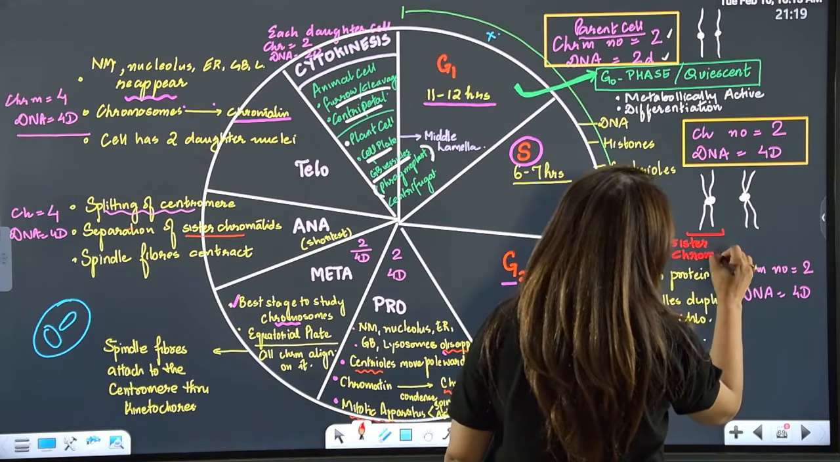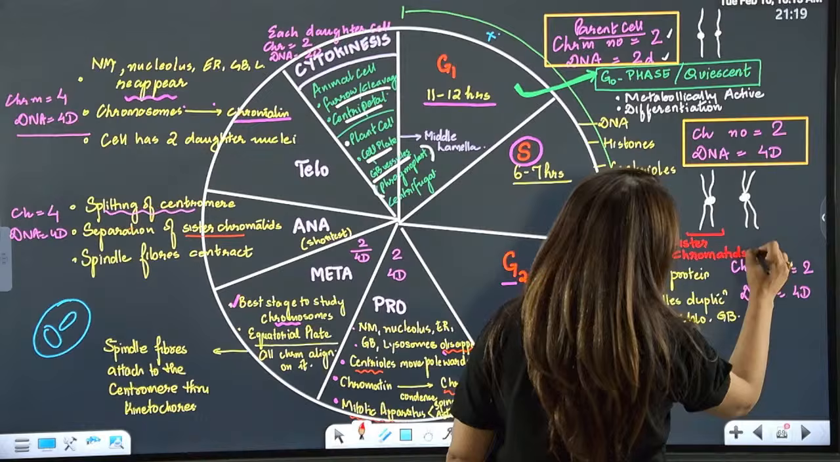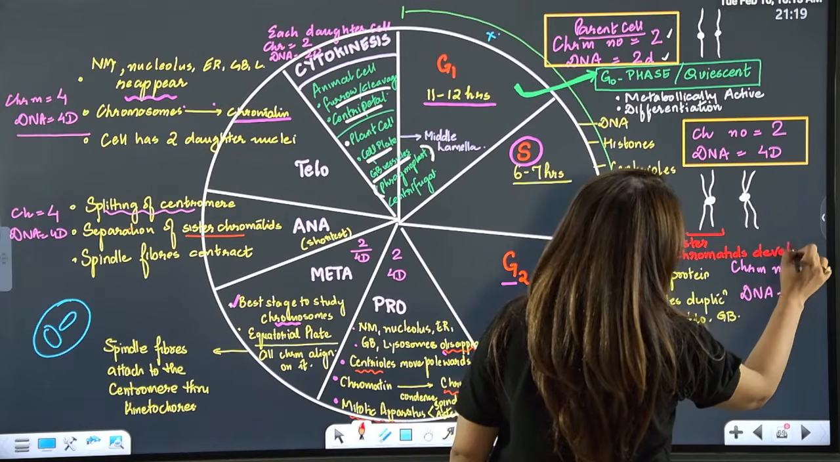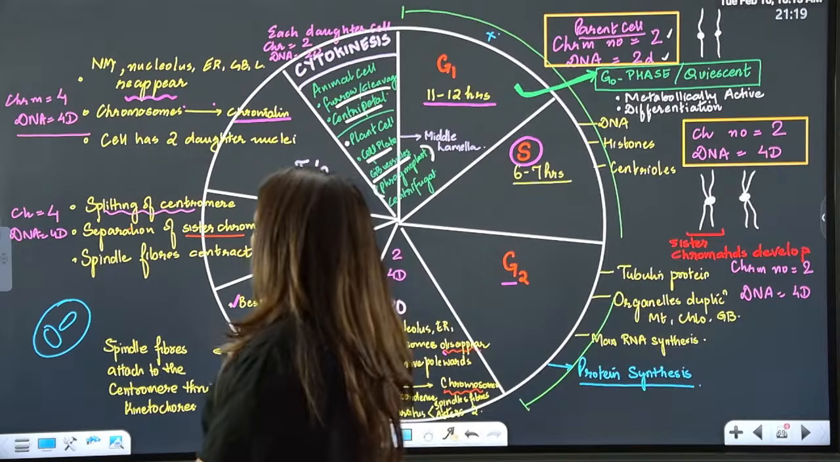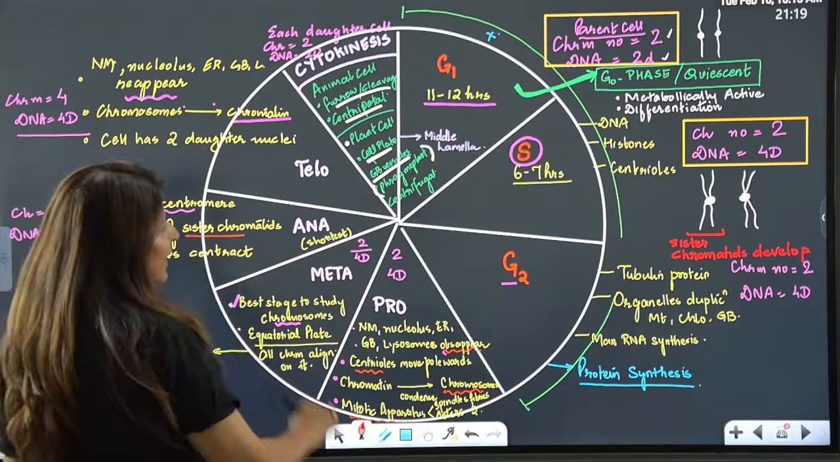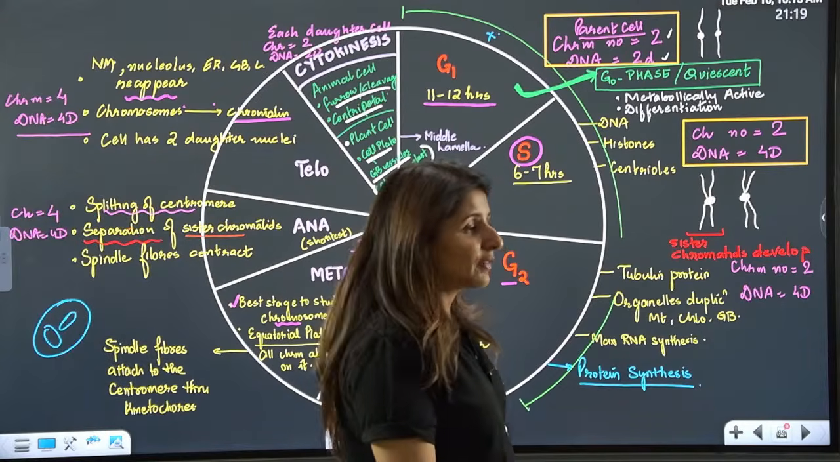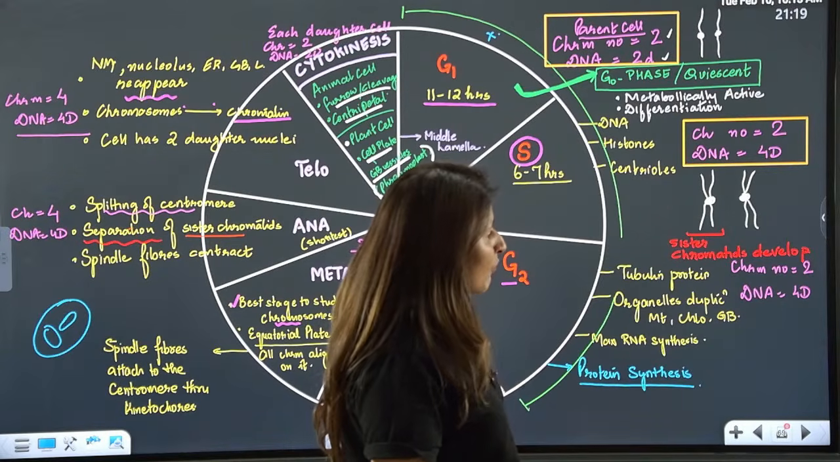So sister chromatids are formed during the S phase and they will separate during the anaphase. Are we clear? Please tell me.